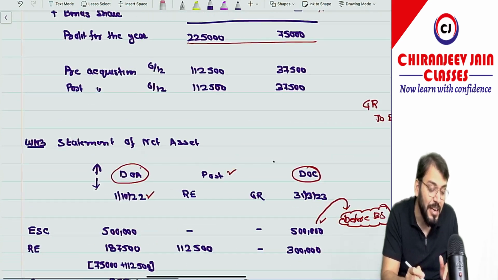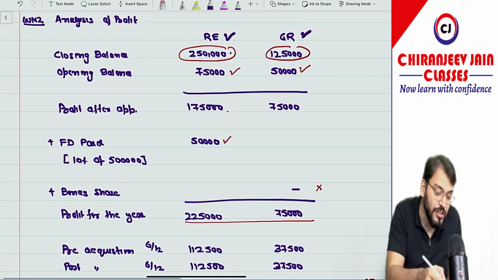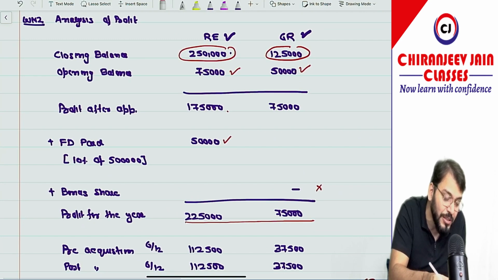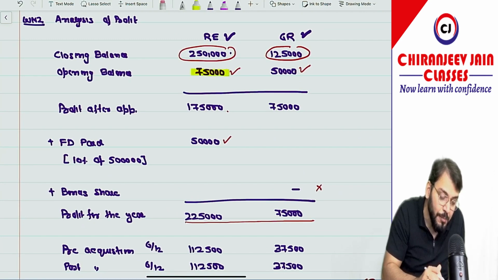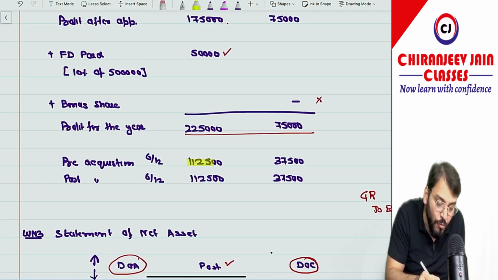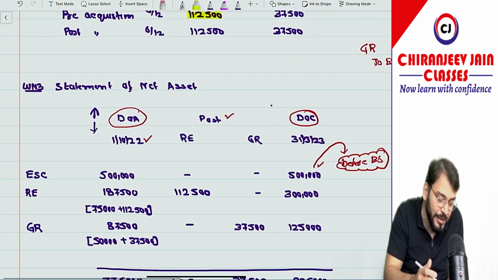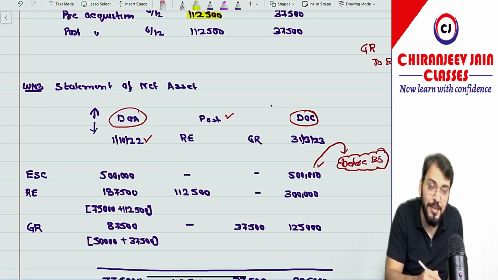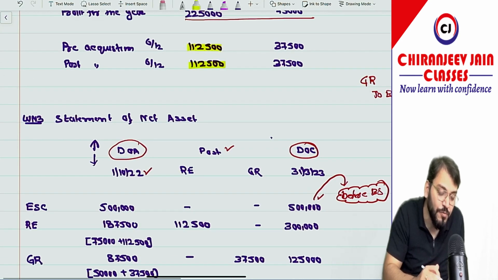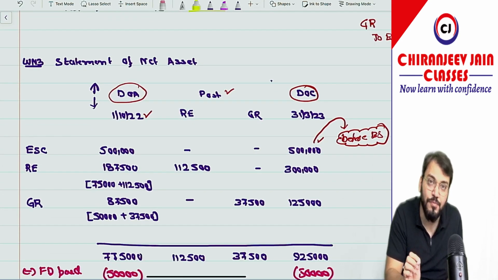Now retained earning. Can I say on the date of acquisition it will be the opening balance. Opening balance is how much? That is 75,000 plus pre-acquisition profit, how much? 1,12,500. That only we have written, 1,87,500. Correct. Then post-acquisition is how much? 1,12,500. That only we have written, 1,12,500.